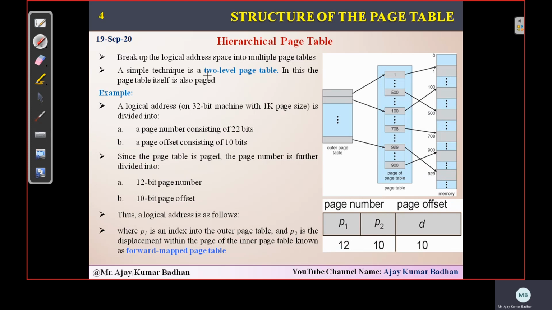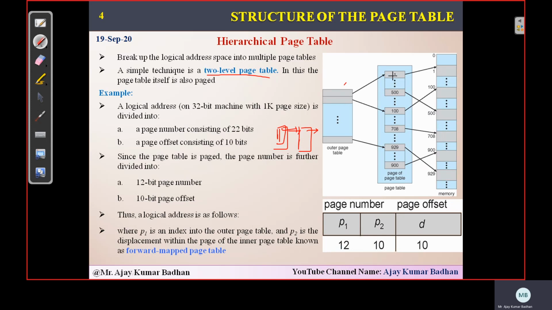Here we will apply a two-level page table, and this is the diagram related to it. We will split that page table into two. As there are so many entries within the page table, we will split those entries into two levels. Within one particular page table, we will index another table, and this will contain the actual data.